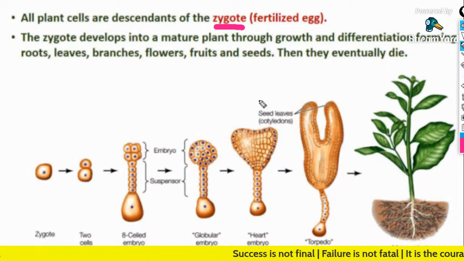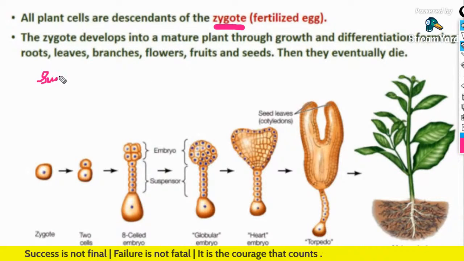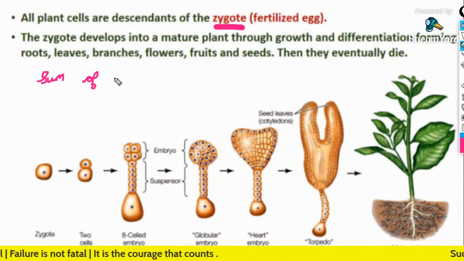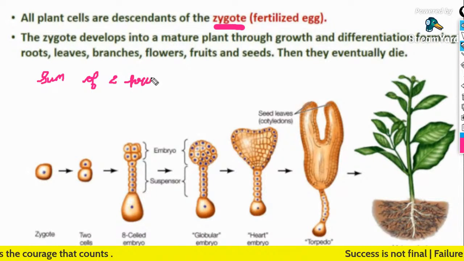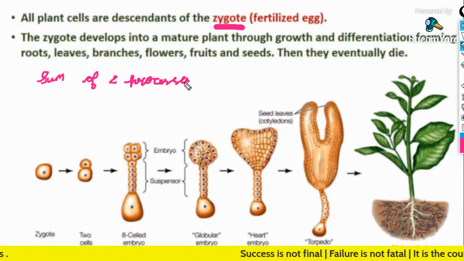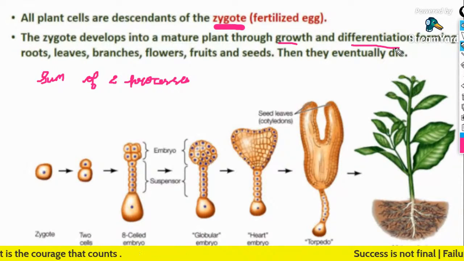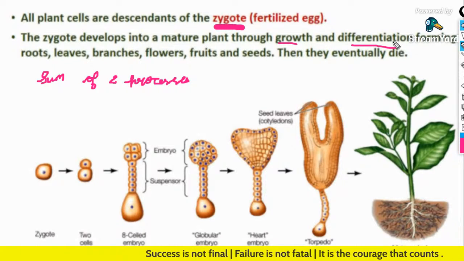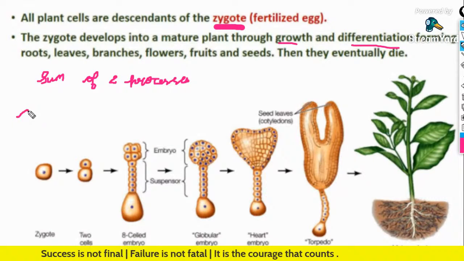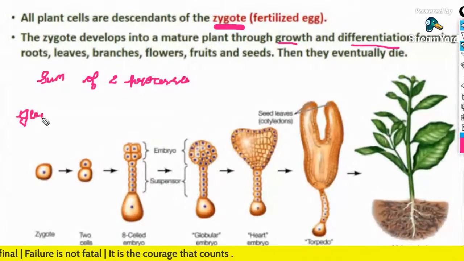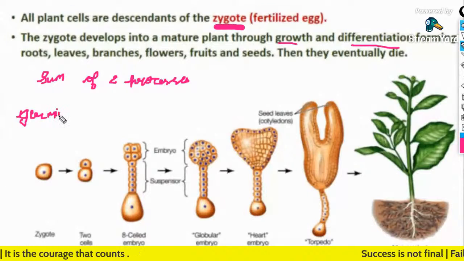As you all know, development is the sum of two processes, that is growth and differentiation. So growth and differentiation together form the process known as development. And the first step in the process of plant growth is what exactly? It is germination, seed germination.